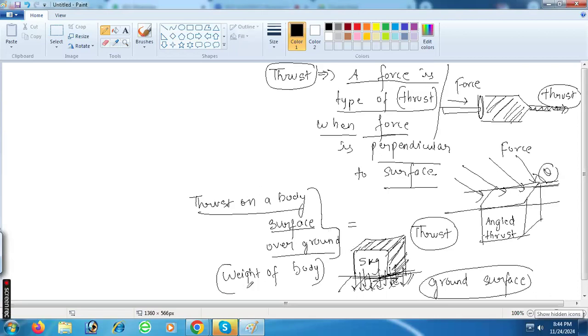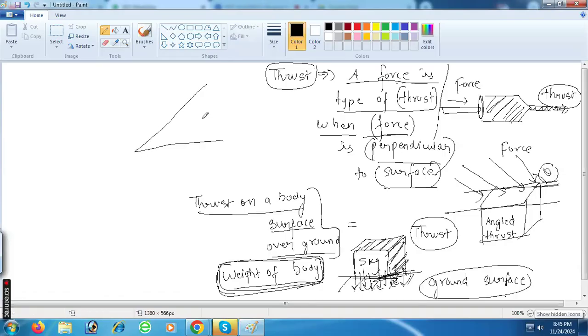This is equal to the weight of the body, because thrust is a force, a force which is called thrust, right? So when force is perpendicular to the surface, can you understand this? Okay.